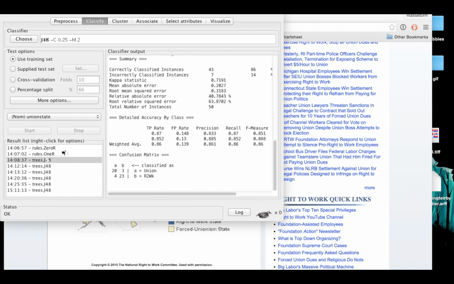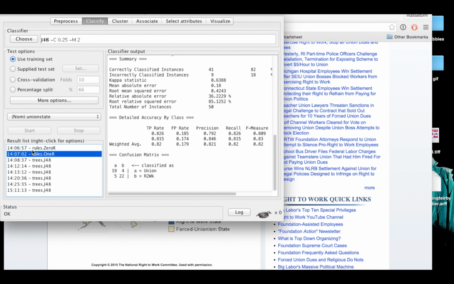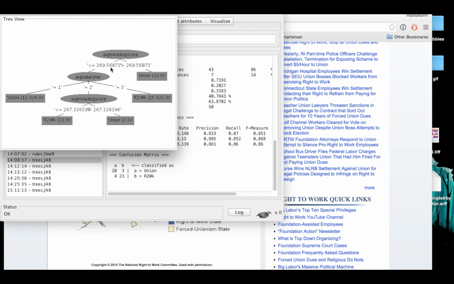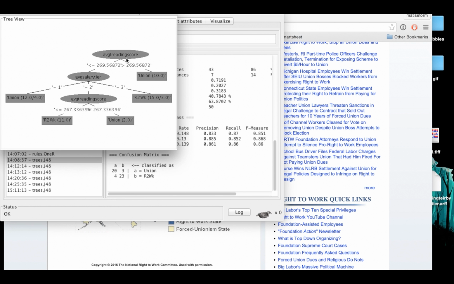Now, I ran it against everything, and I actually got an 86%. I'm like, whoa, great, that's way better than the 1R version, so let's see what it did. And we see that it split on the most correlated value, average reading score, and then that predicts 10 correct classifications of union.